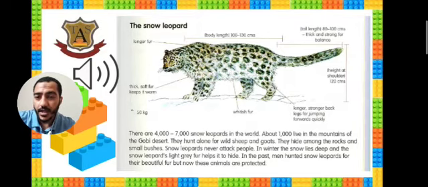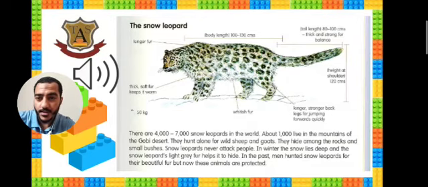In the past, men hunted snow leopards for their beautiful fur. Now these animals are protected. Do you know why these animals are protected? Because we don't have a lot of them. We have just 4,000 to 7,000 snow leopards in the world now, so they have to be protected. Okay? Do you have any question?